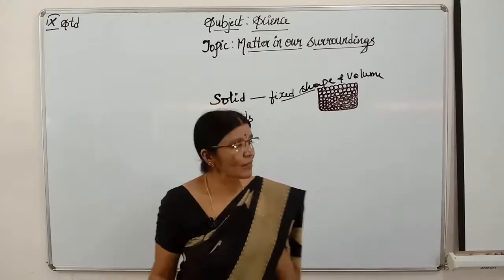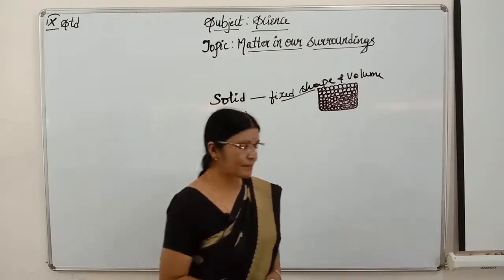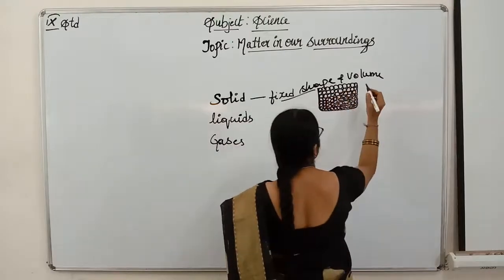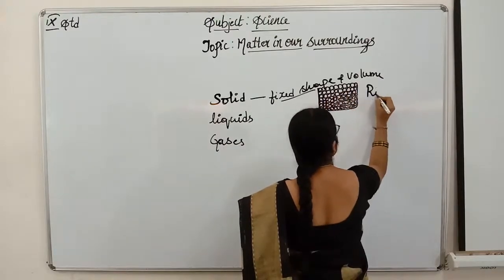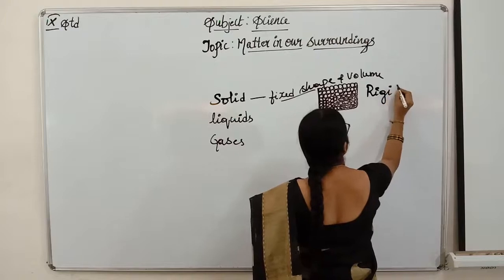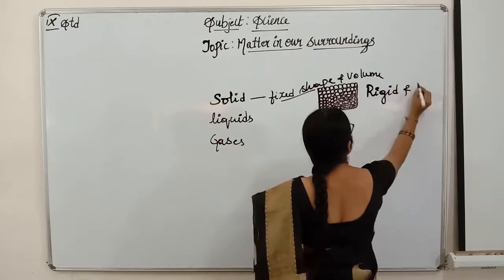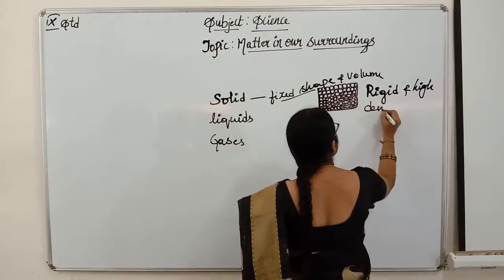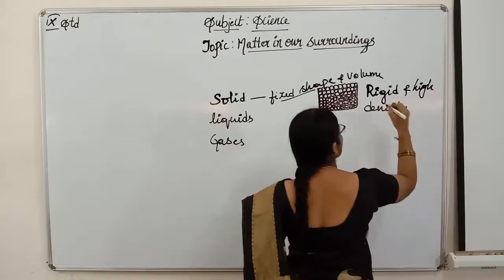Solids have high density, children. They have fixed shape and volume. They are rigid, isn't it, children? And they have high density. Got it, children?